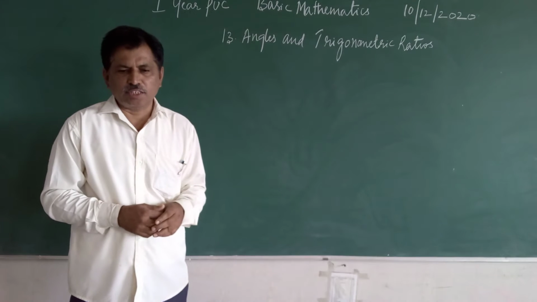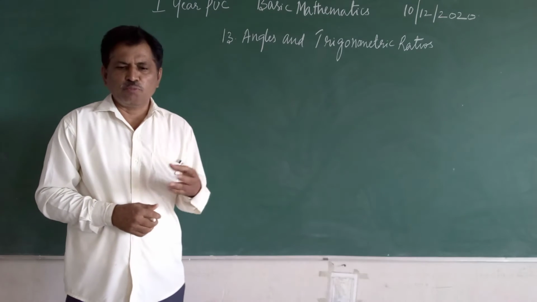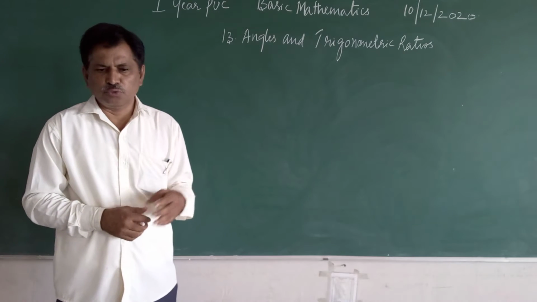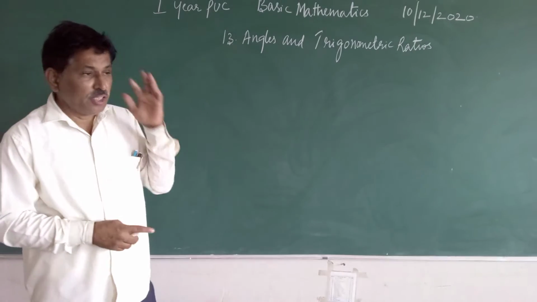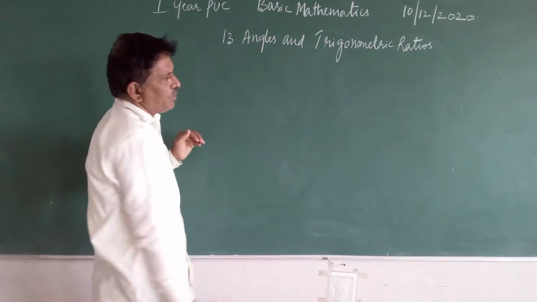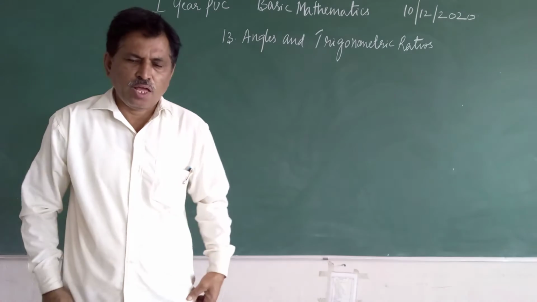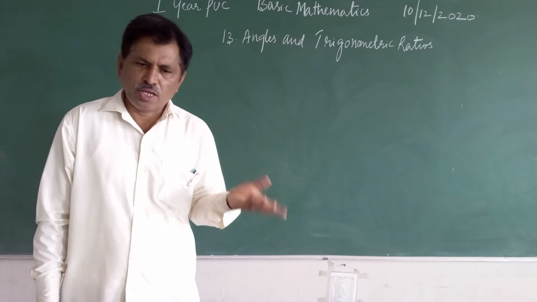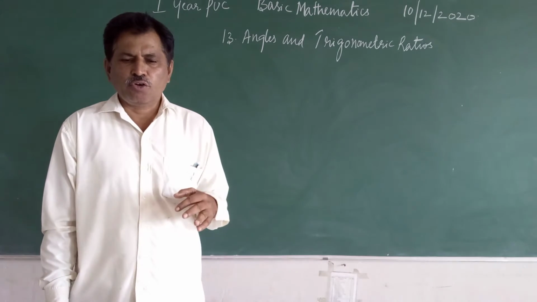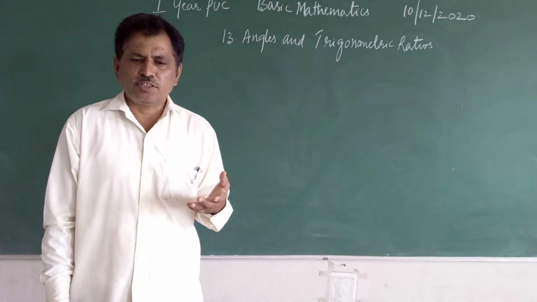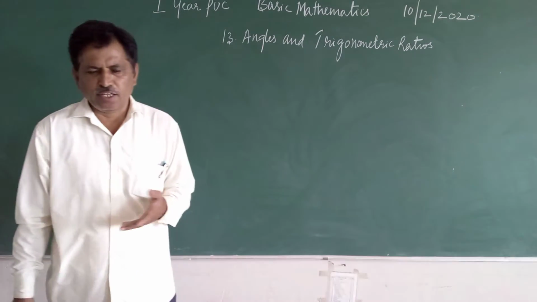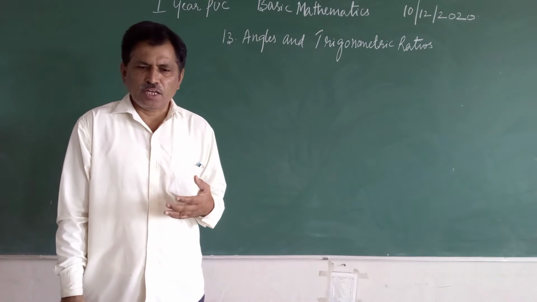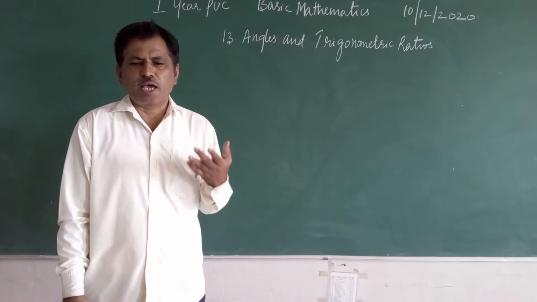Suppose you might have learned a little bit at class 10. You will have trigonometry in PUC 1 as well as in PUC 2 also. Many know that trigonometry is a Greek word. Trigonometry is a branch of mathematics like algebra, arithmetic, calculus, that is differentiation as well as integration, that you will get at second year, then commercial mathematics. Similarly, trigonometry is a branch of mathematics.